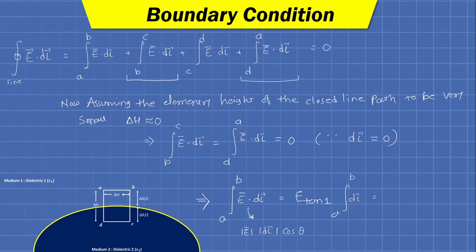Here we have kept the closed path such that the tangential component of intensity is parallel to the horizontal length, so it will make the angle 0. And that particular assumption of keeping our closed path in that manner is only for ease of calculation. So it will turn out to be E tan 1 into delta W.